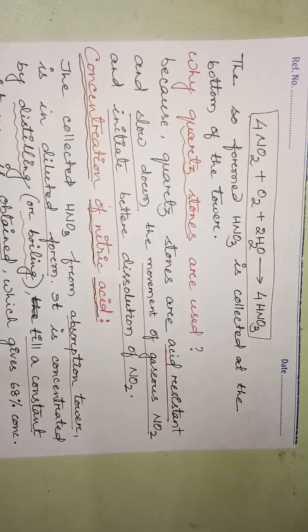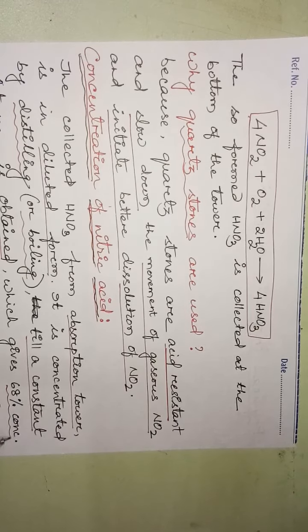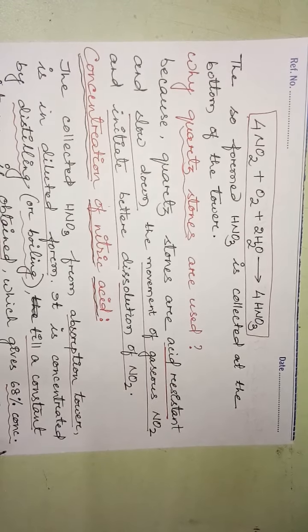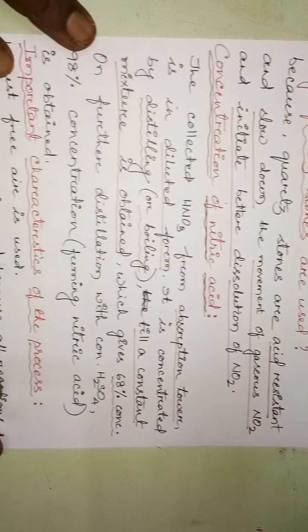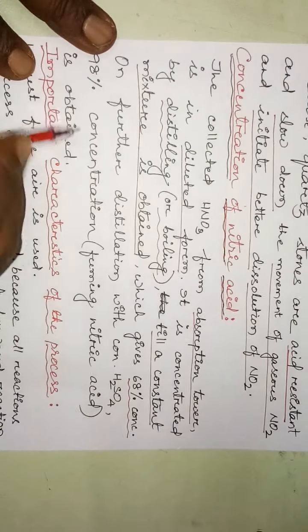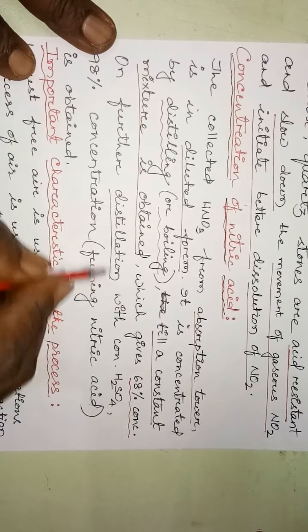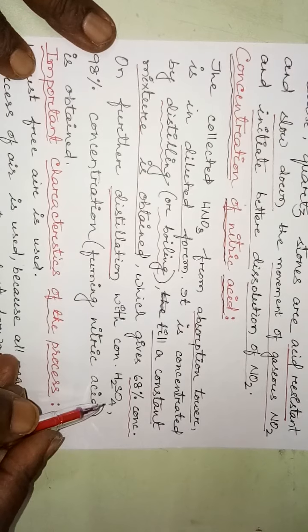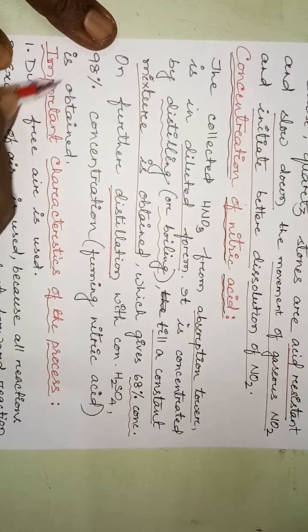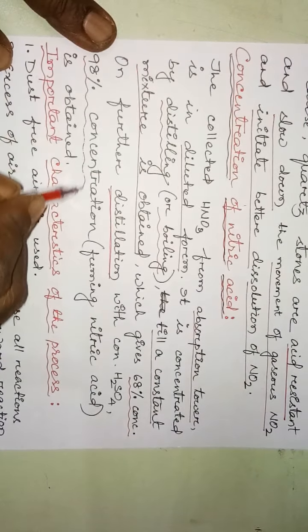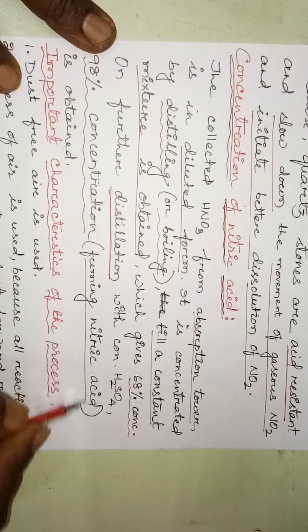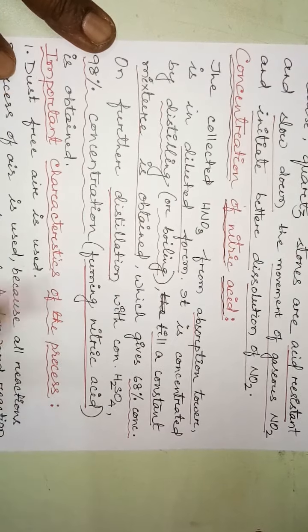There we get only 68% concentration, and on further distillation with concentrated sulfuric acid, 98% concentration, that is fuming nitric acid, is obtained.